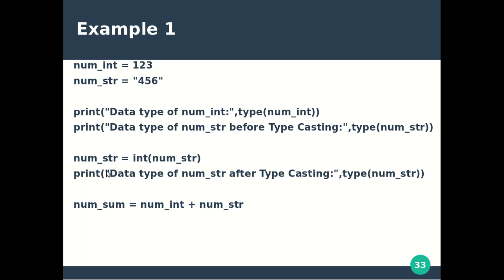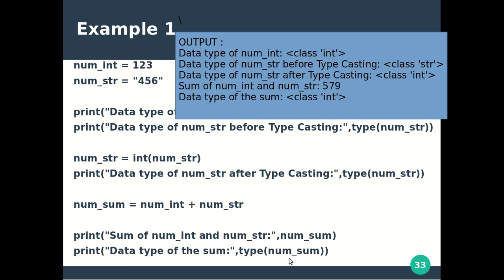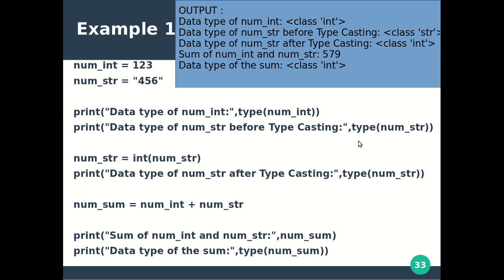And suppose you want to add these two numbers after conversion. Now, after conversion this variable becomes an integer type. So, integer plus integer, we can do the addition. So, the sum of num int and num str is stored in a variable called num sum, and that gets printed, and the data type of sum now becomes integer. This is the output for the same, where first the type of num int, its value is 123, so its type is integer.